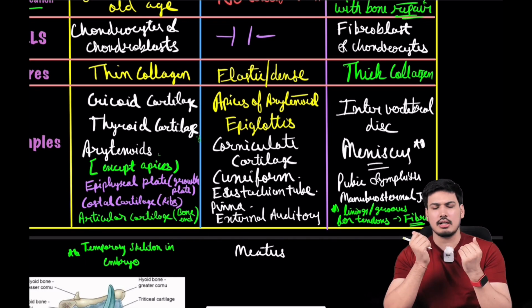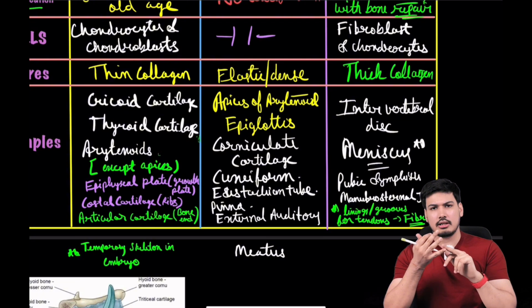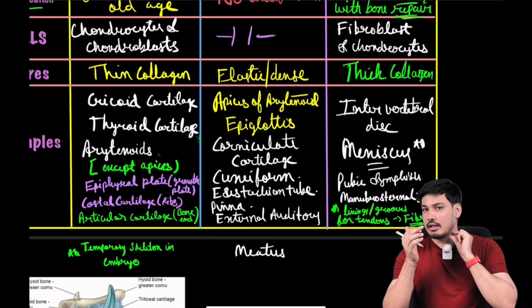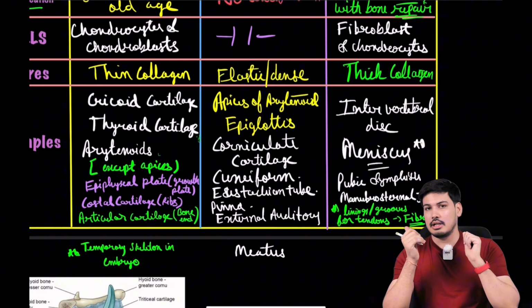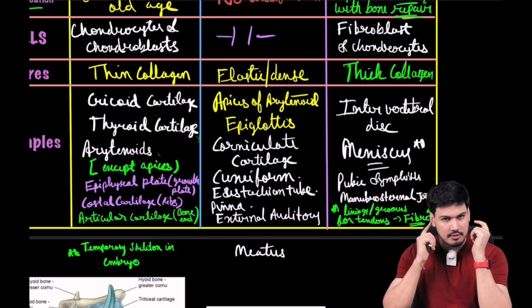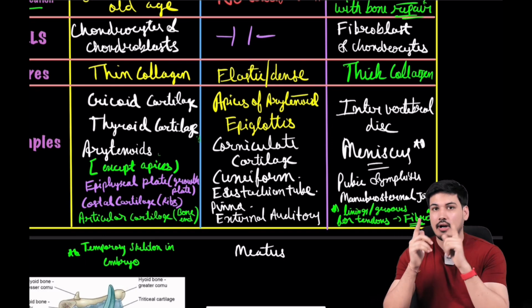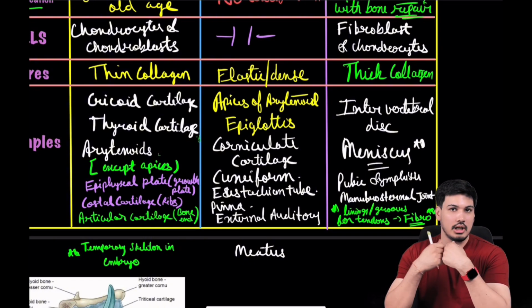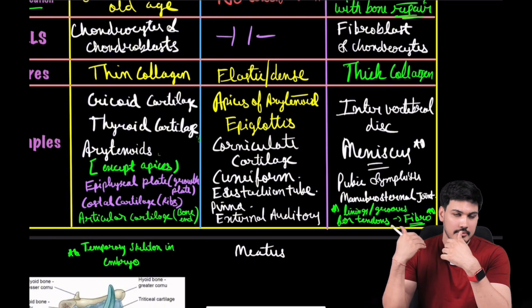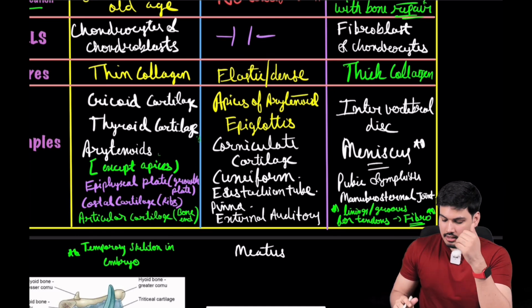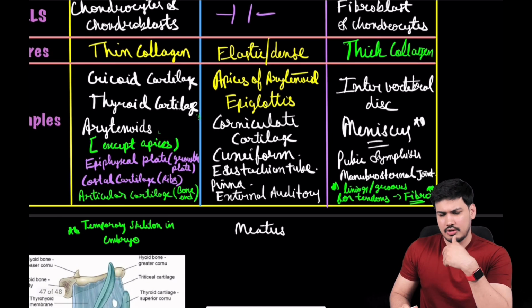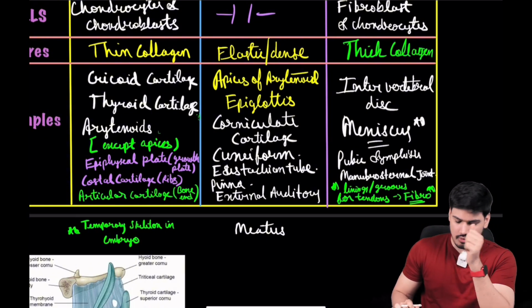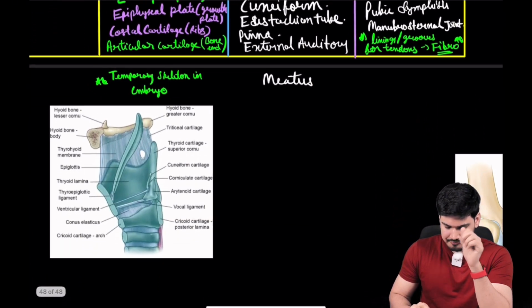Elastic cartilage: smaller cartilages of the larynx, cuneiform, corniculate, the apices of the arytenoid, and the epiglottis. Pinna and external auditory meatus are elastic cartilage. Fibrocartilage, big important points: menisci in the knee joint, intervertebral disc, pubic symphysis, manubriosternal joint, and also the linings or grooves on the bone. Okay, so we are going to see that.